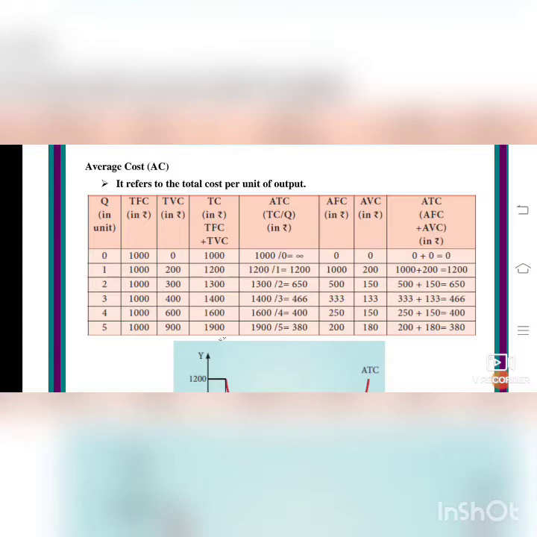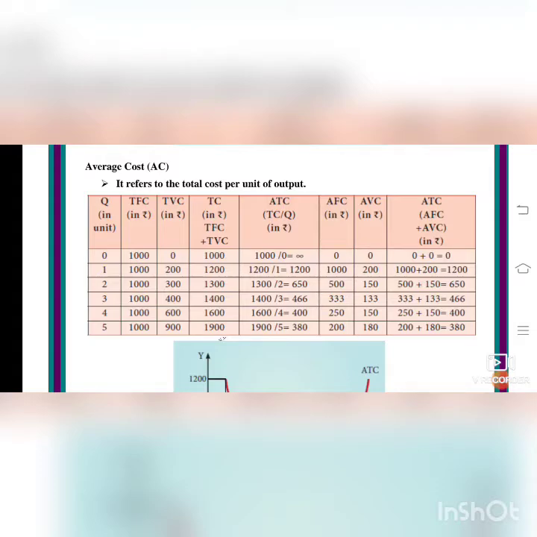Look at the table properly. Total fixed cost means the cost is fixed, 1000, all are 1000. Total variable cost means it changes, varies: 0, 200, 300, 400, 600, 900. This is increasing, isn't it?